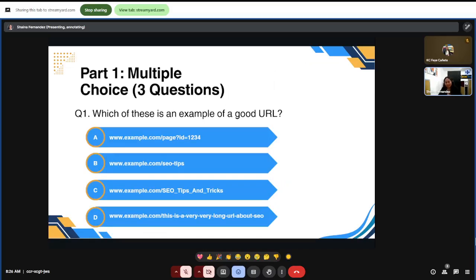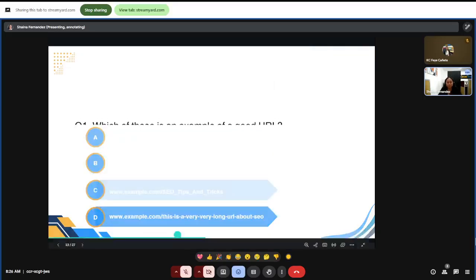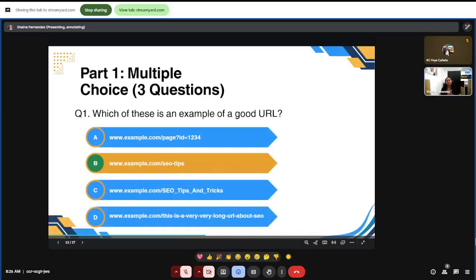Okay, so let's find out if the correct answer is really B or not. So let's check. Give yourselves a round of applause because all of your answers, which is letter B, are correct. Which of these is an example of a good URL? Of course, it's very evident that letter B is the correct answer: www.example.com SEO tips. We also have Mitch B. That's right, Mitch.